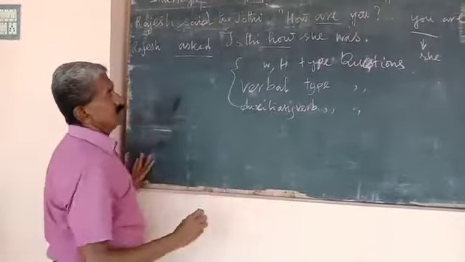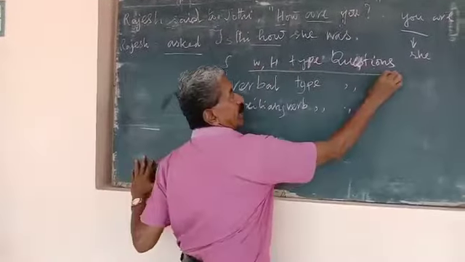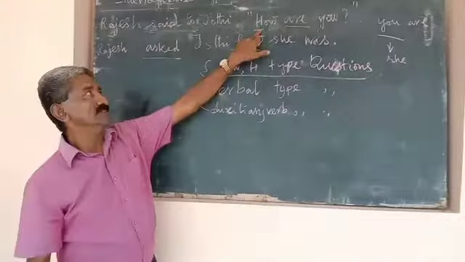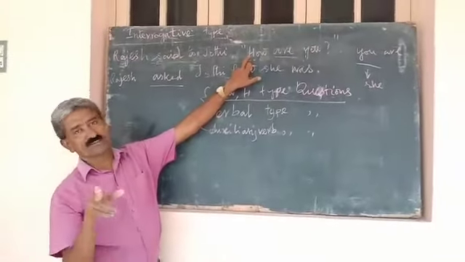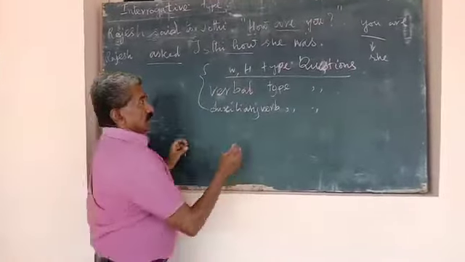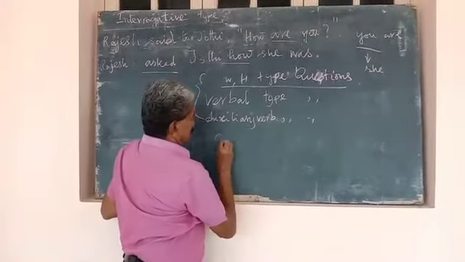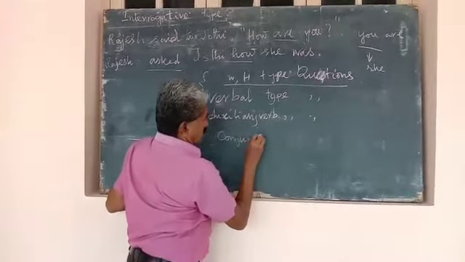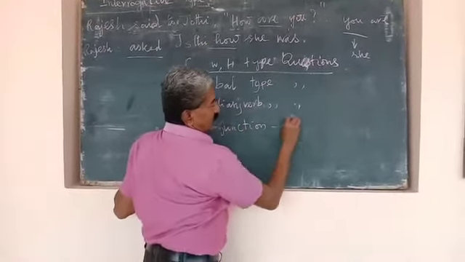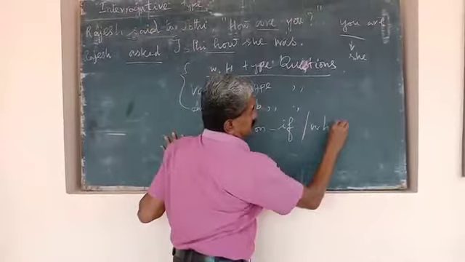Now what else? For WH type question, the conjunction is the same word, but it should not appear in capital letter. Whereas in auxiliary type, the conjunction is if or whether.